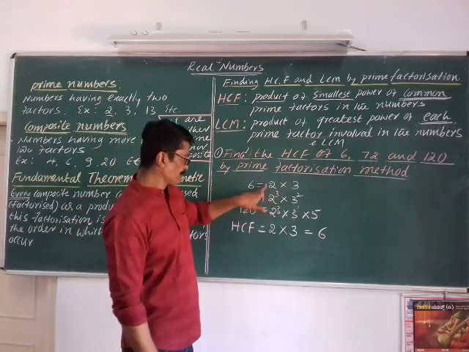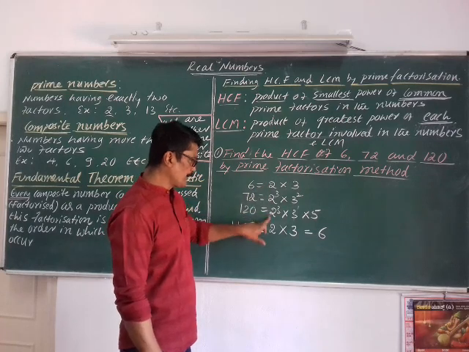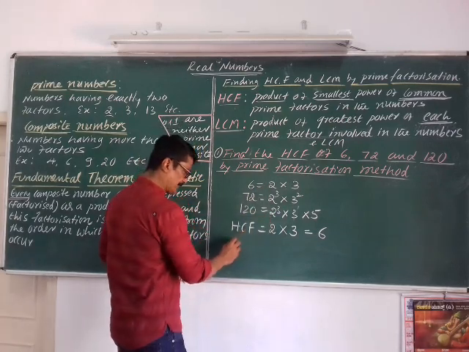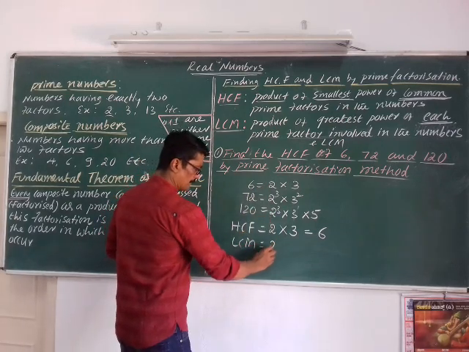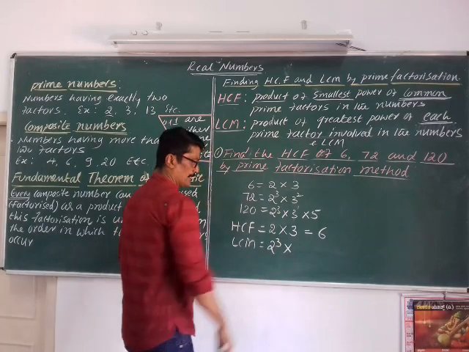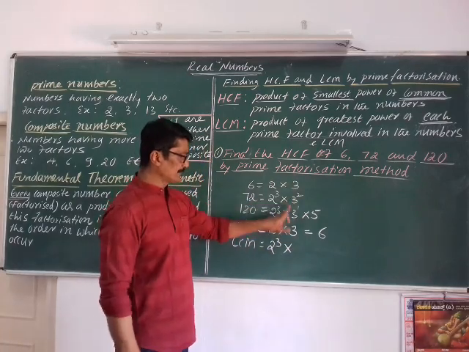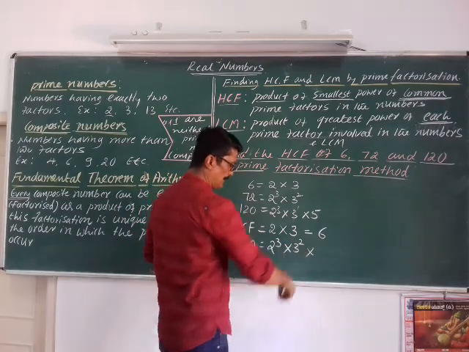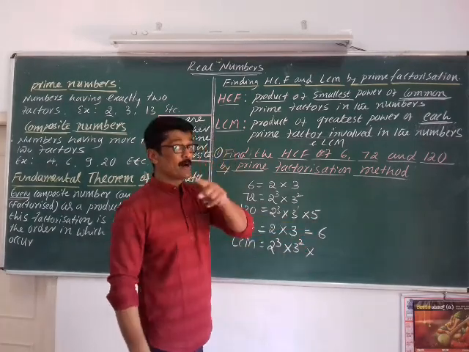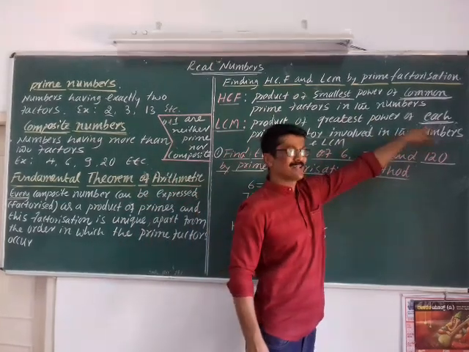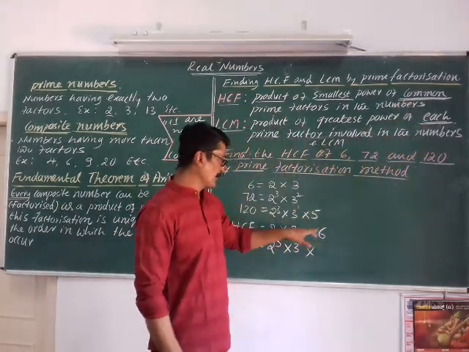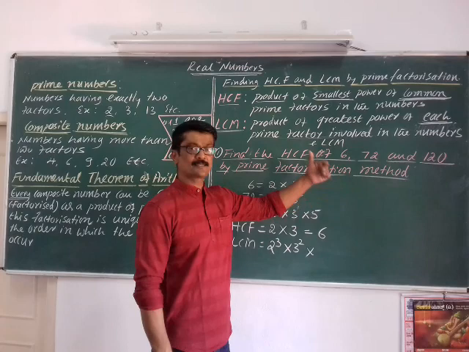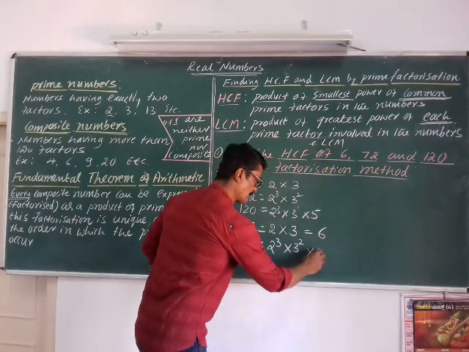For example, the highest power of 2 is 2 power 3, LCM. 2 power 3. The highest power among these three is 3 power 2. And it need not be common, I have already told you, you need to consider each. Here we have only one, that is 5 power 1, that is the highest, and that itself is the lowest.